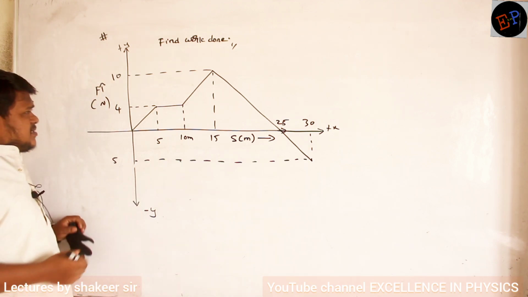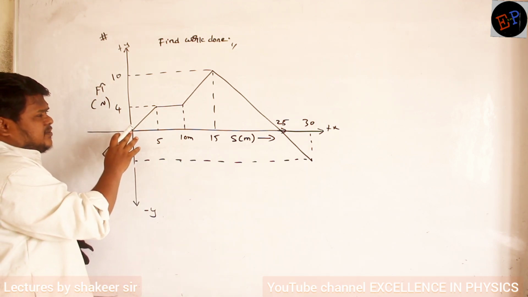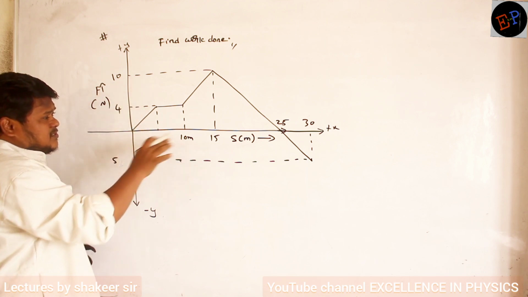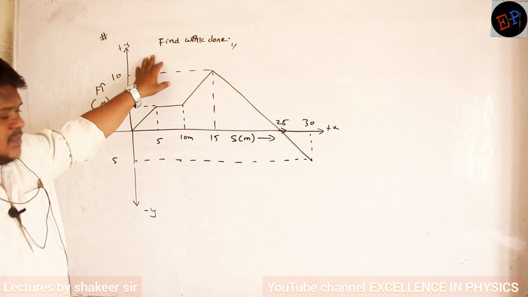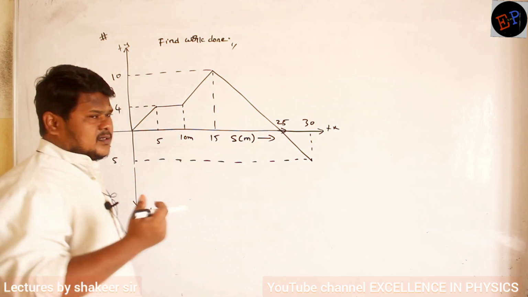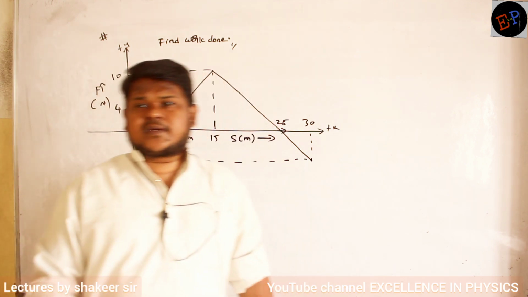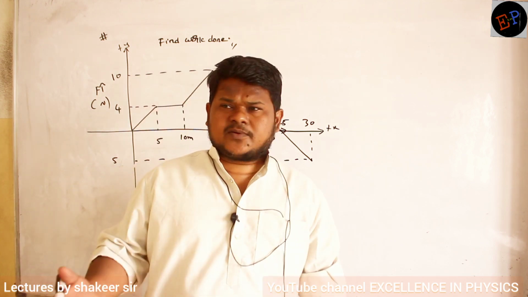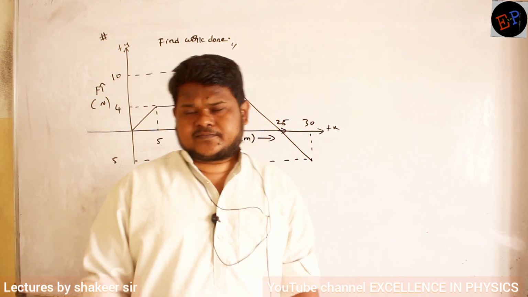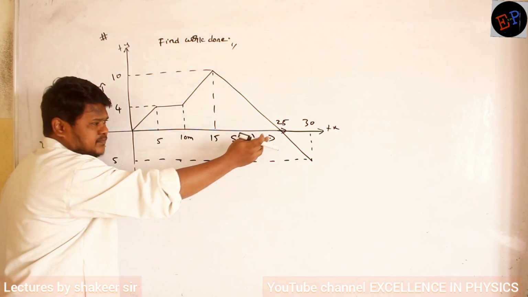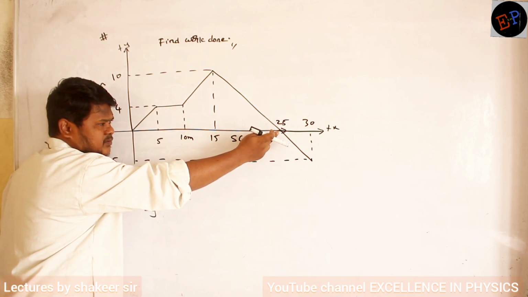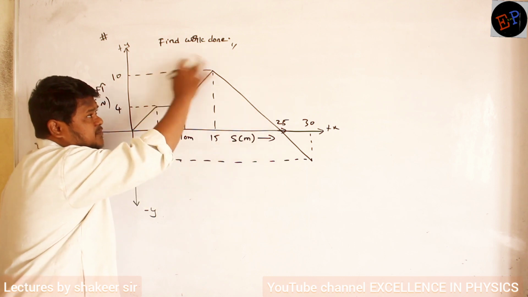Sima, let us see this question. This is the graph given between force and displacement. Then he is asking us to find out the work done. So how can I calculate work done when a graph between force and displacement is given? Just calculate the area under the graph. That's all. Now Sima, here the graph up to 25 meters is present in the first quadrant.